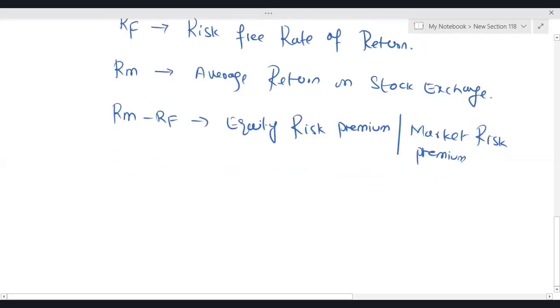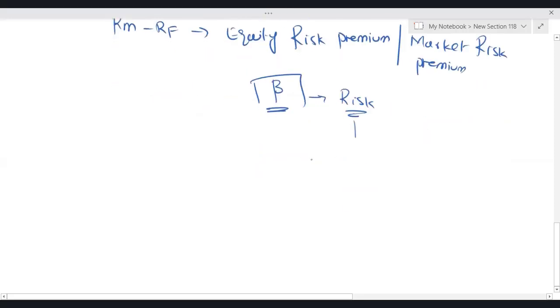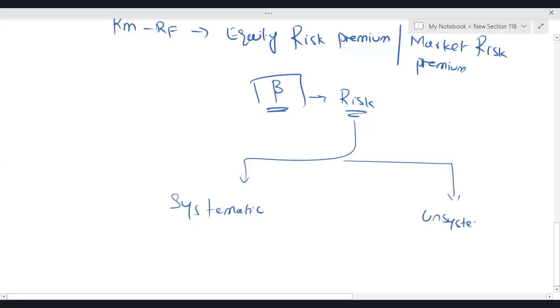Before developing any understanding of equity beta, you need to know the beta. When we say beta, beta is a measure of risk. Then if we say risk, there are two types of risk. One is systematic risk, and then there is unsystematic risk.